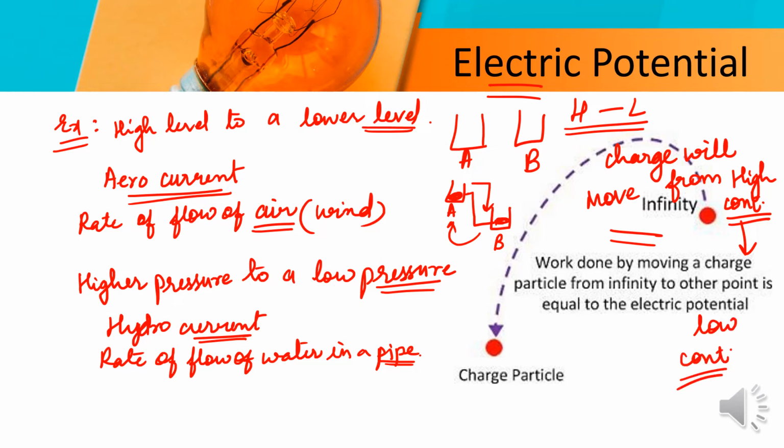So let's understand things in a better way. If we talk in terms of electricity, charge will also move from an area of higher concentration to an area of lower concentration of the charge.